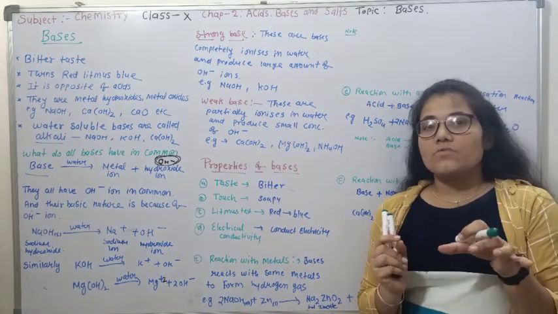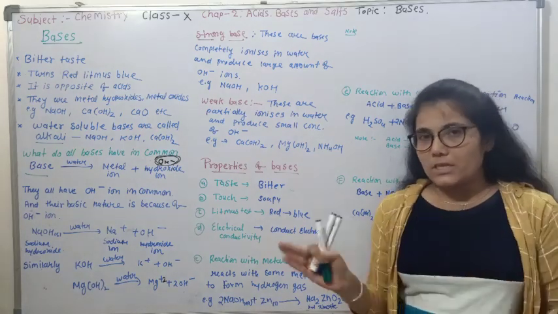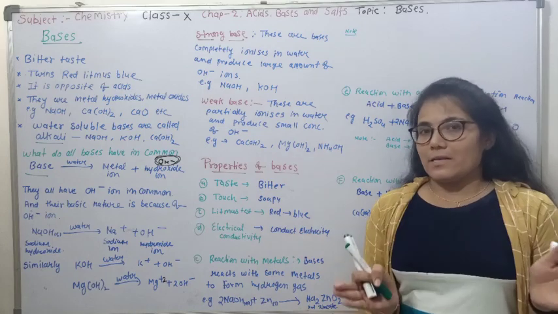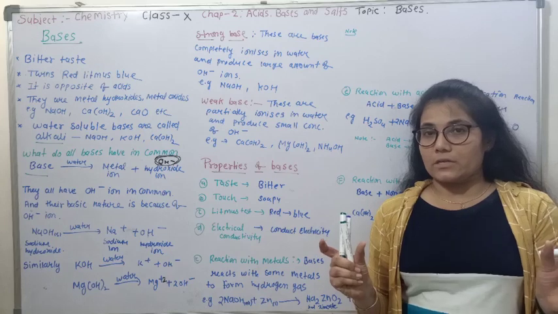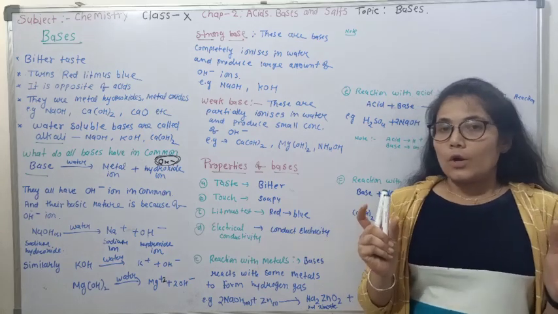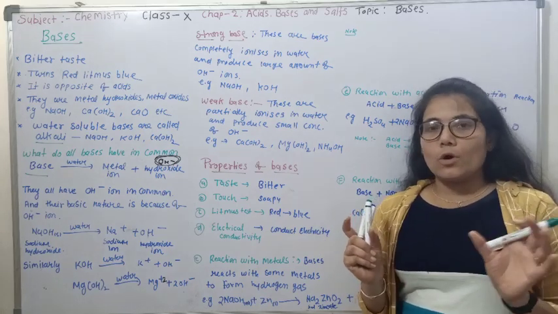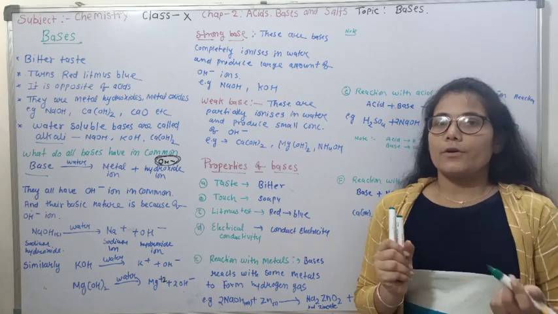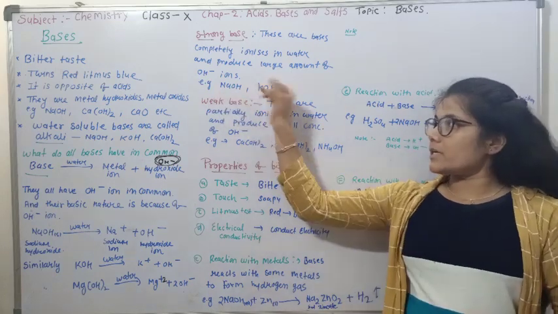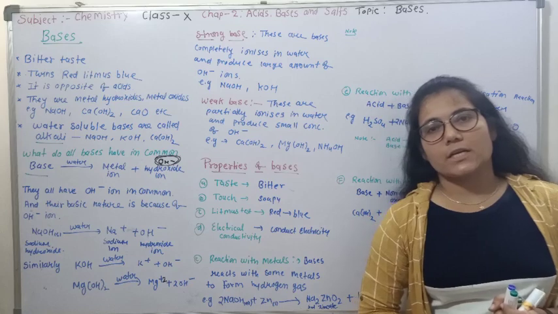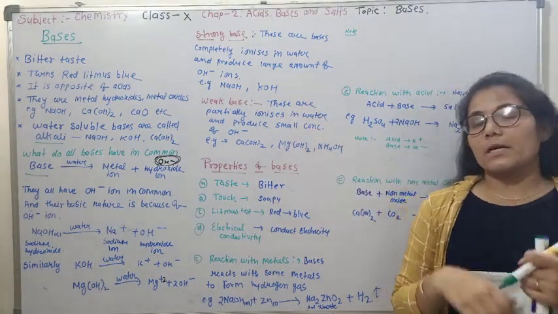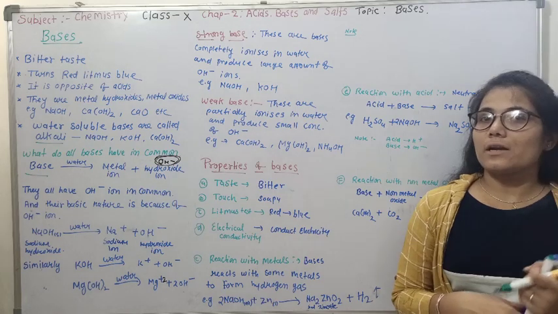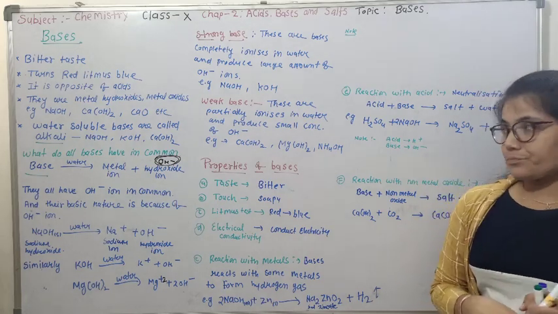The bases which completely dissociate into their ions, metal and OH minus. Such bases produce a large amount of hydroxide ion. For example, NaOH and KOH, sodium hydroxide and potassium hydroxide, are considered strong bases, which completely dissociate into their ions in water.